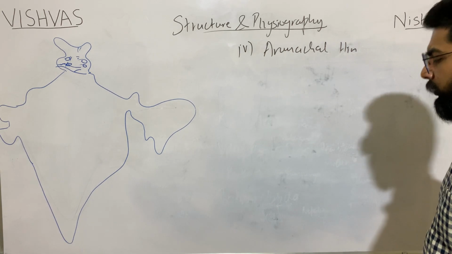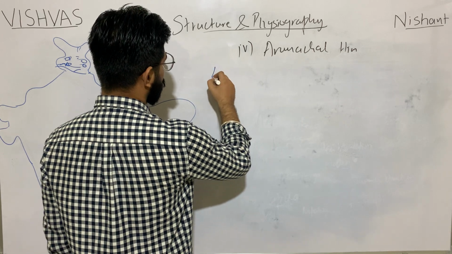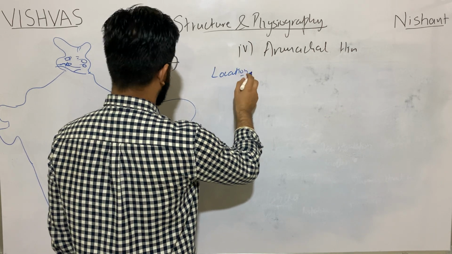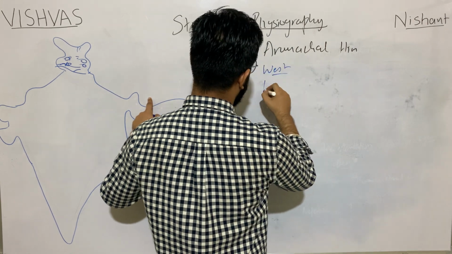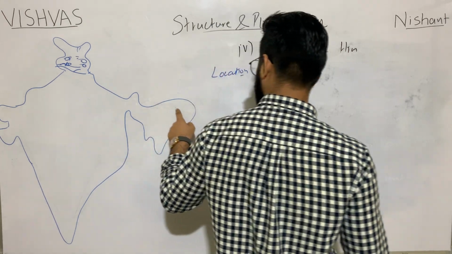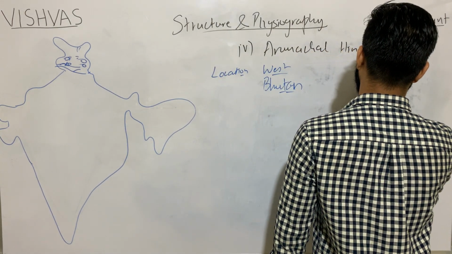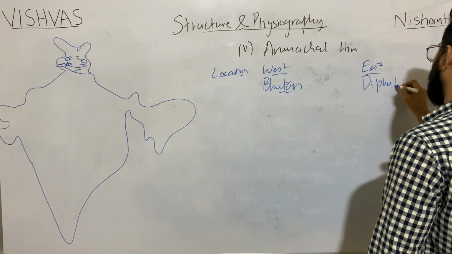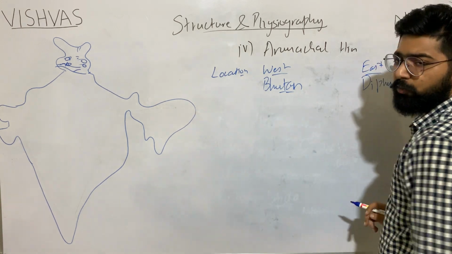Arunachal Himalayas. Now location. In the west, we have Bhutan, and in the east, we have the Difu Pass. It is over here, Difu Pass.